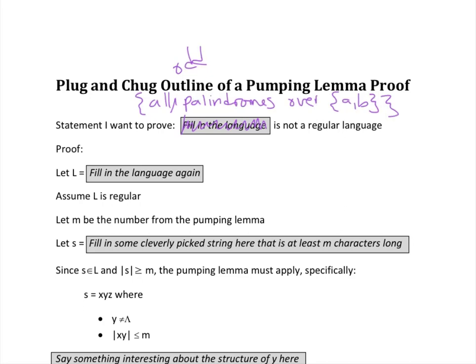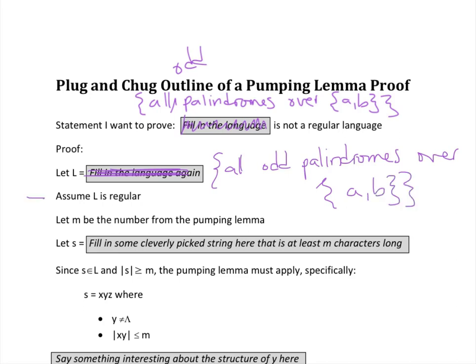Proof. Well, let L equal the set of all odd palindromes over the alphabet A, B.